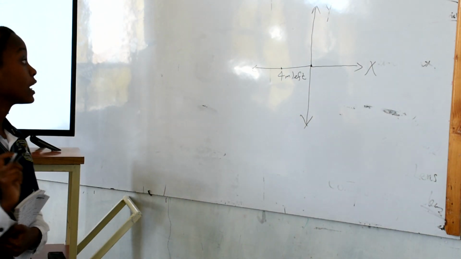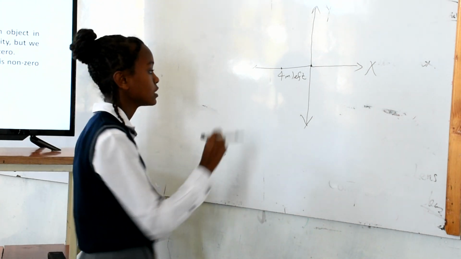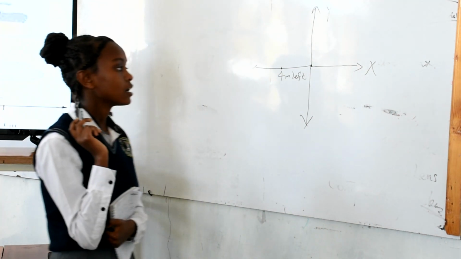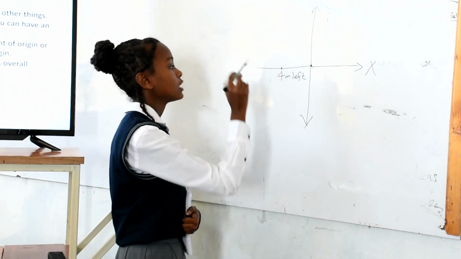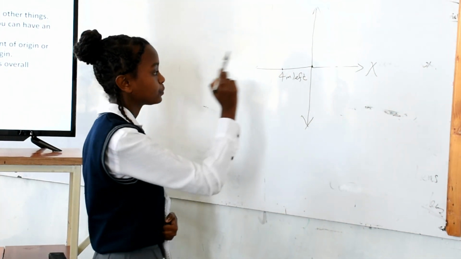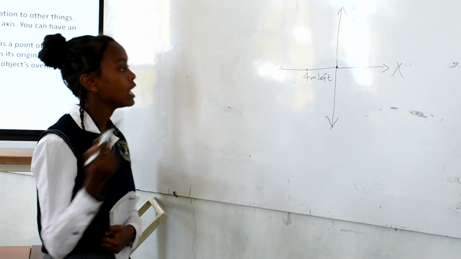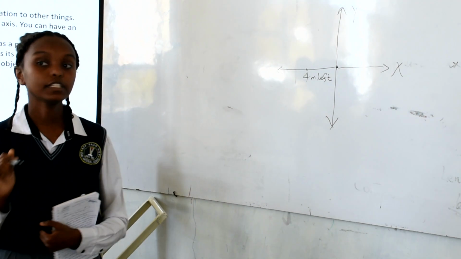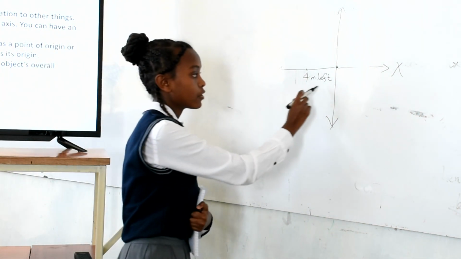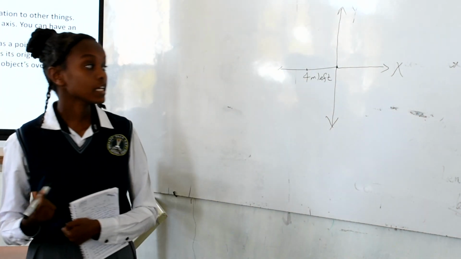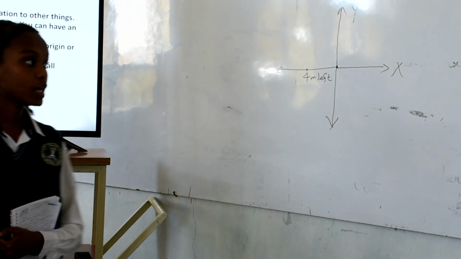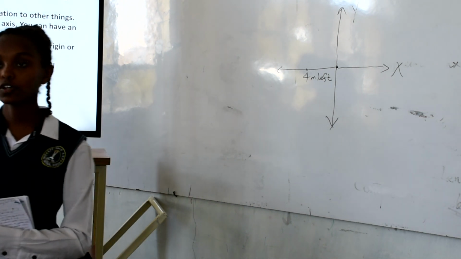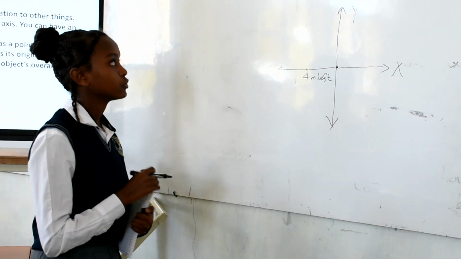So now you can realize that I'm telling you two things. The first one is its magnitude, and the second one is its direction. That is, the first thing is that my computer is found 4 meters away from the origin, and the second is it's found in the left direction. So position is completely described by its direction and magnitude. And when we describe a position, we use the units meter, centimeter, kilometer, and other units of length.